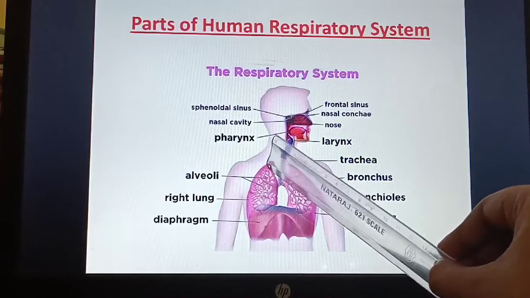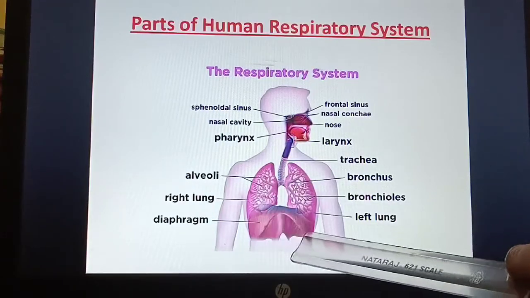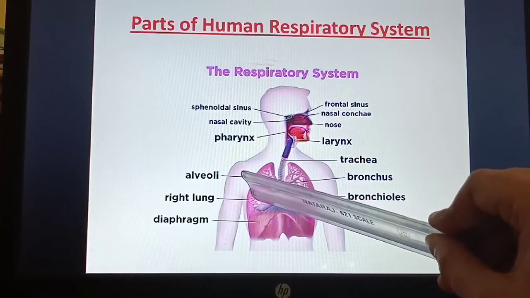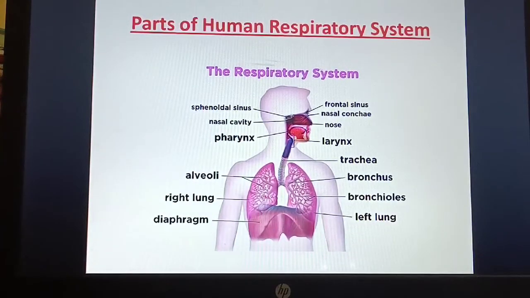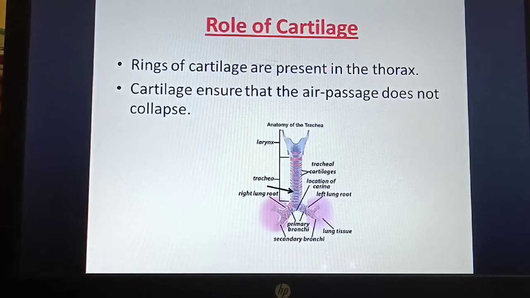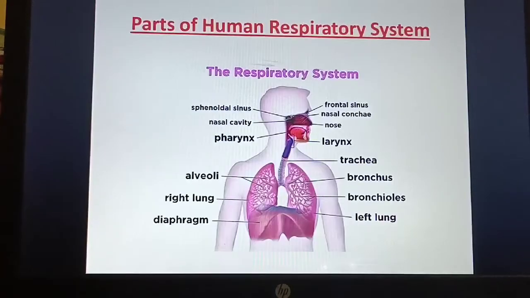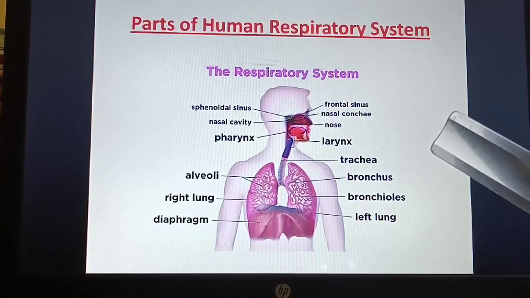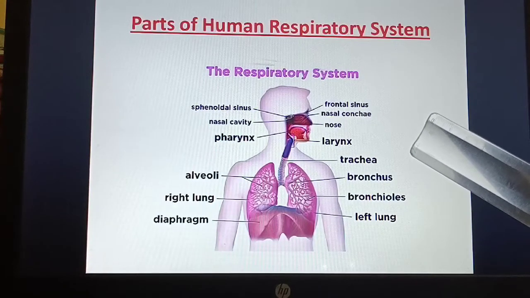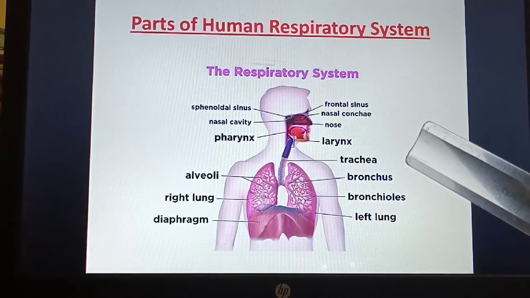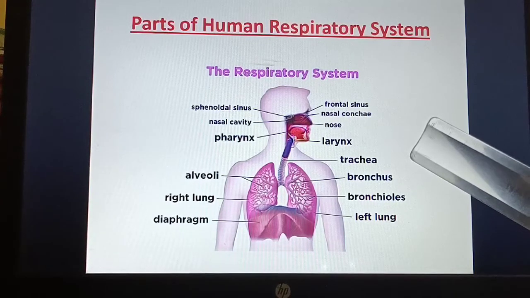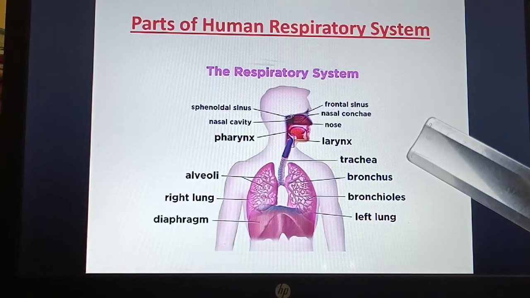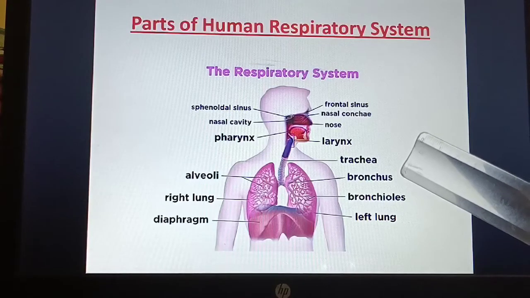These are the alveoli, this is the diaphragm, and these are your right lung and left lung. Now if you see the larynx, in male the larynx is protruded outward, and it is called Adam's apple.